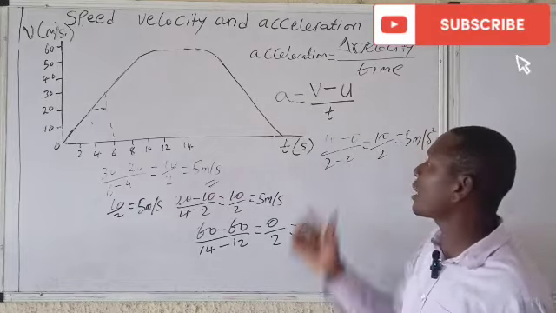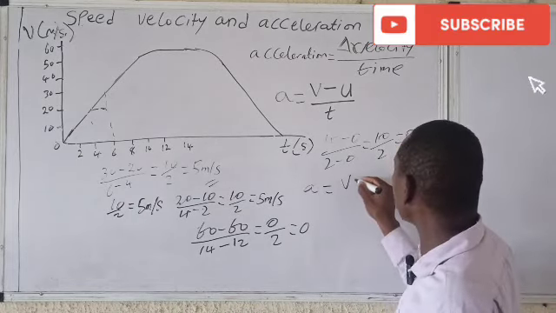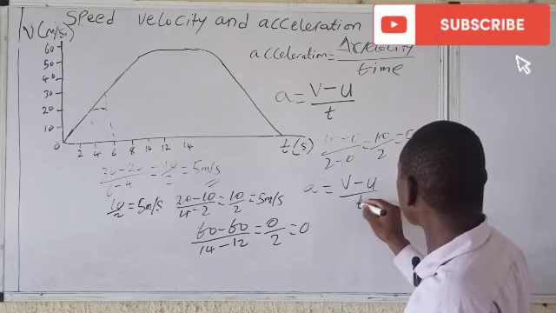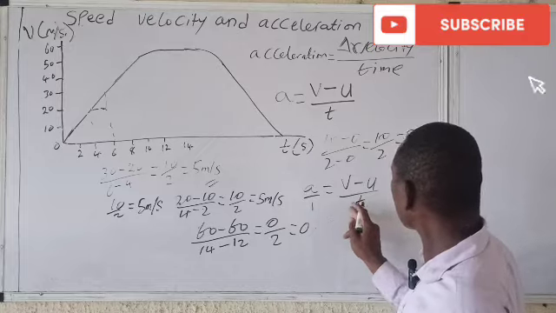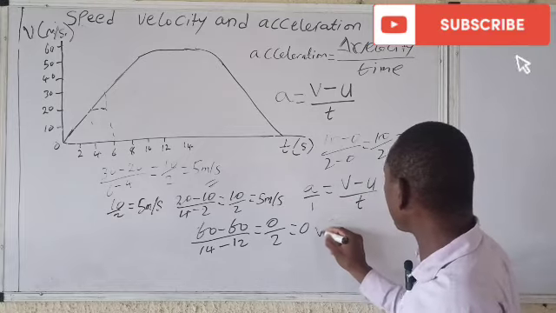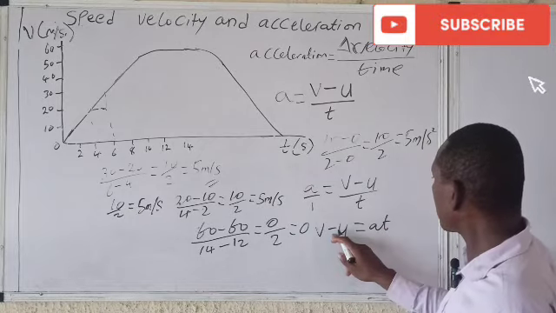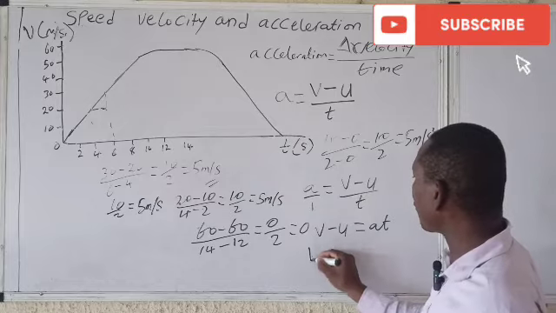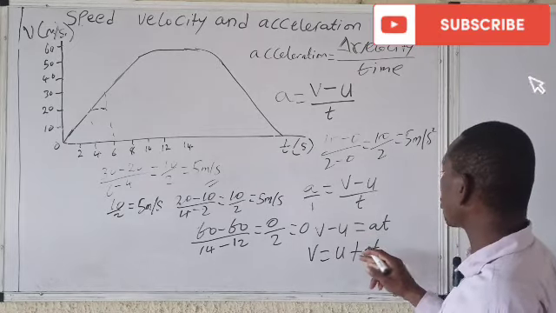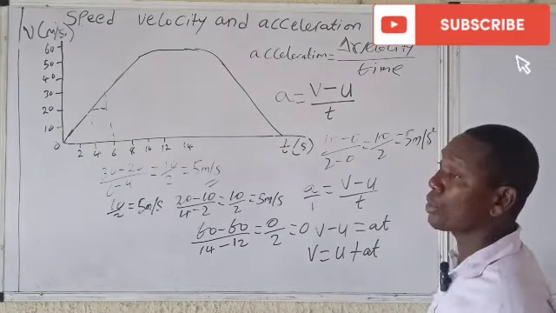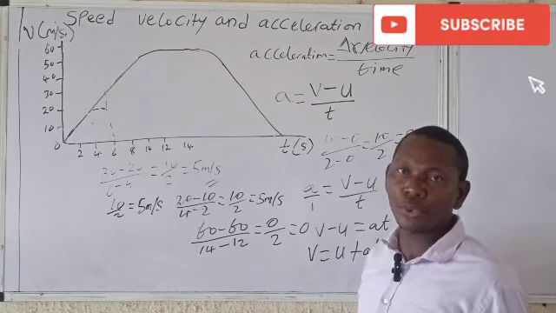Now, it's actually this formula that gives rise to one of the equations of motion. You have a equals v minus u all over t. Just cross multiply. You now have v minus u equals a t. Take this minus u to this side. You now have v equals what? u plus a t. Remember, if this crosses the equal to sign, it becomes positive. So this is one of the equations of uniform acceleration. So in our next class, we'll be dealing with real questions and answers.